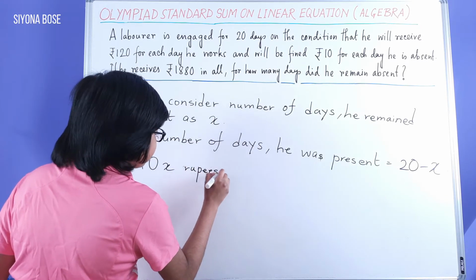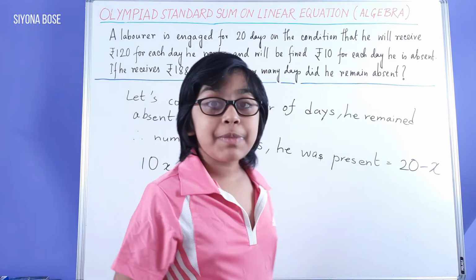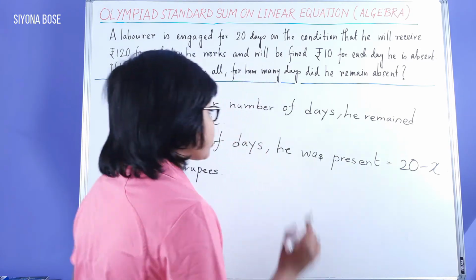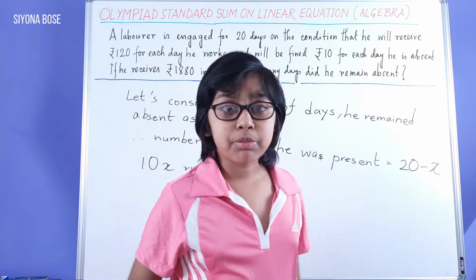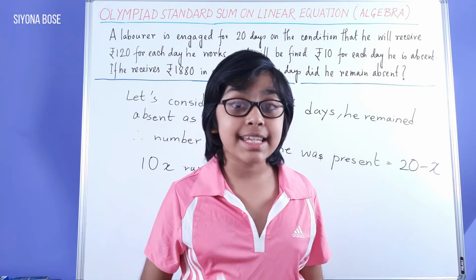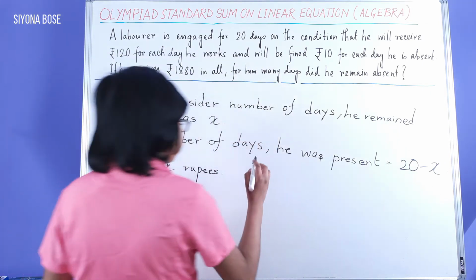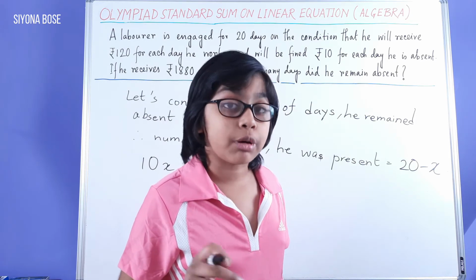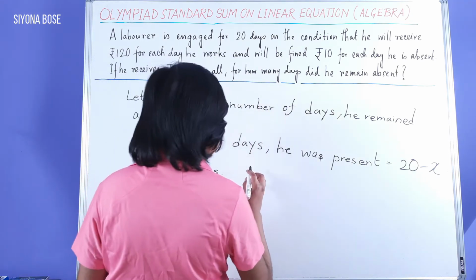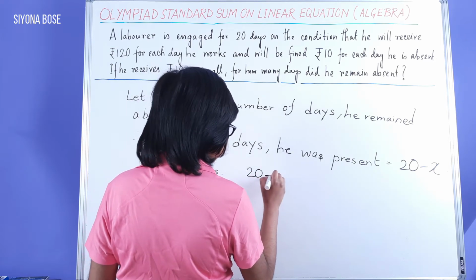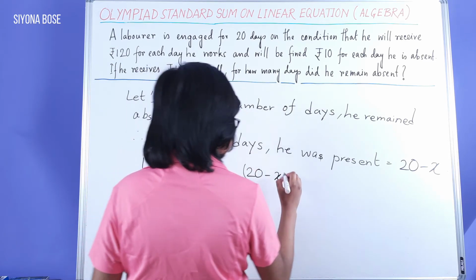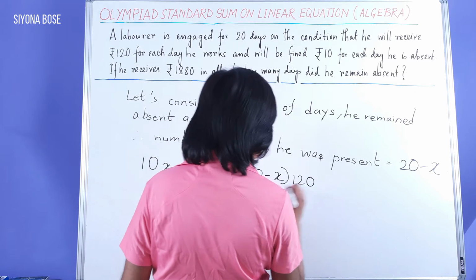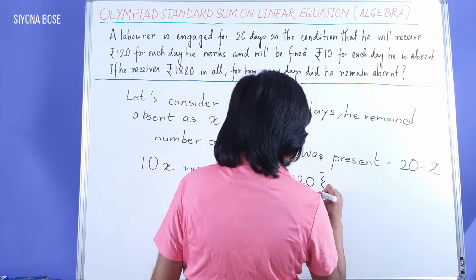Now, he was paid 120 rupees for each day he was present. He was present for 20 minus x days. That means he was paid 20 minus x into 120 rupees, the whole.